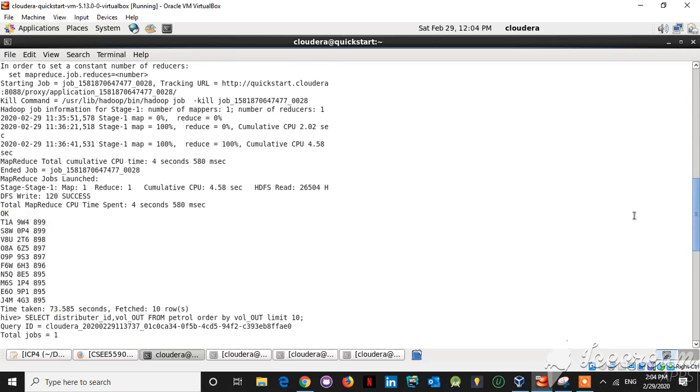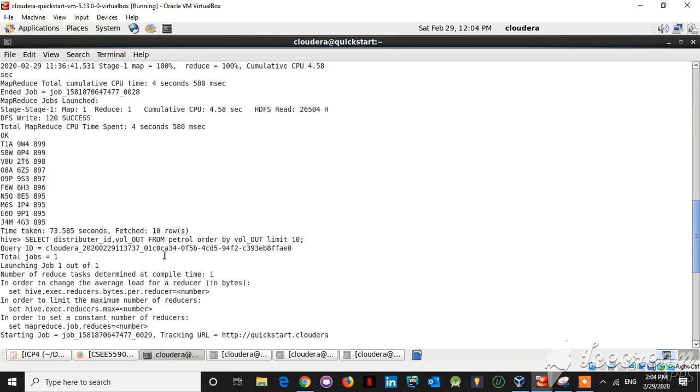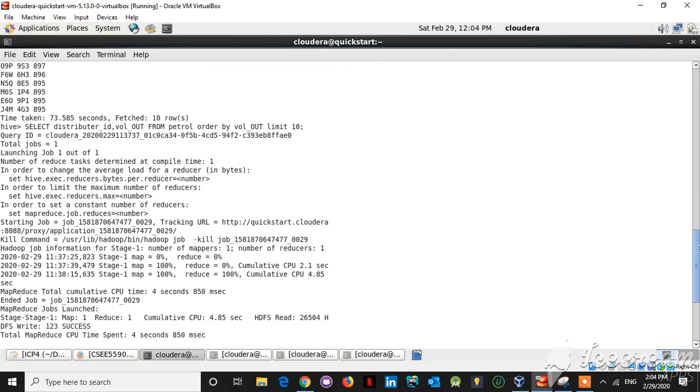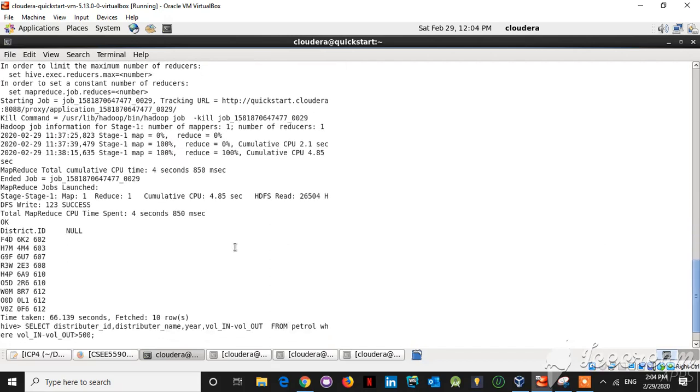And for the next query, we have displayed the least 10 records which had the least volume out. We have ordered by volume out. And here is the output.